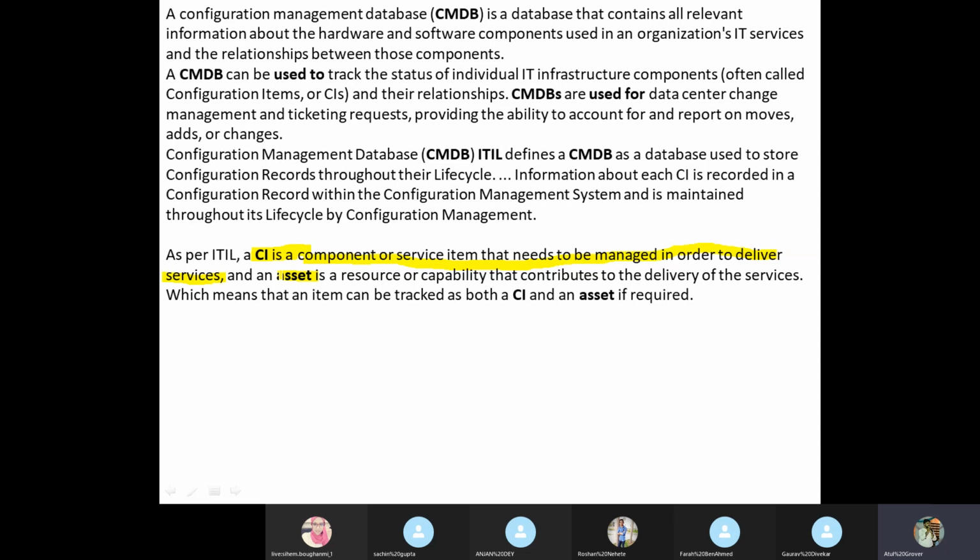So can I say that all the hardware is an asset for me, or is any software also an asset for me? What do you think? Is hardware the asset or is software also an asset for me?